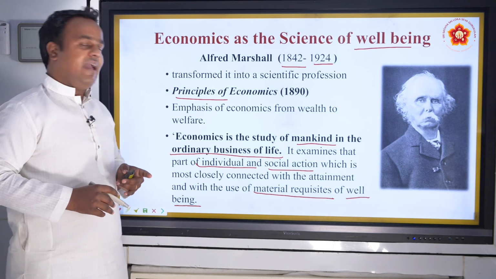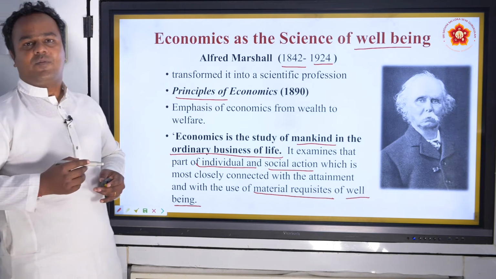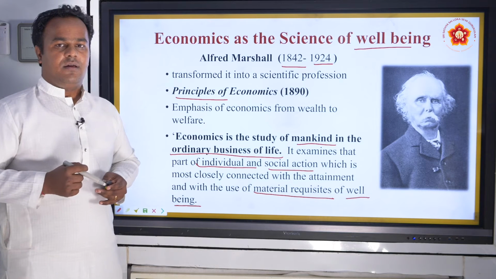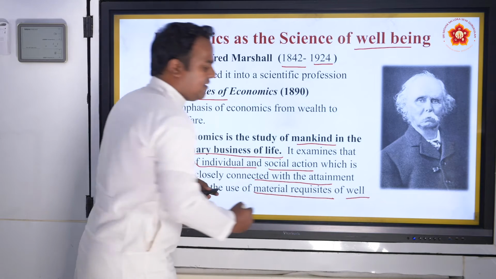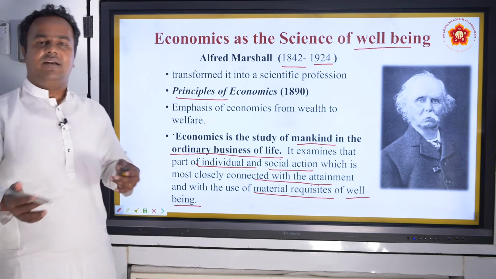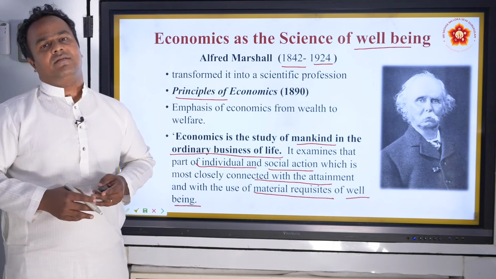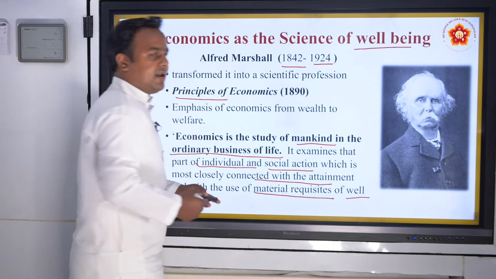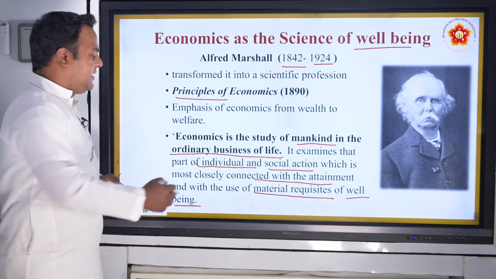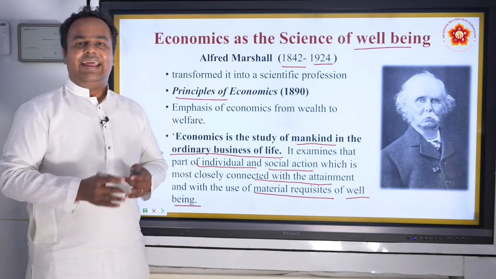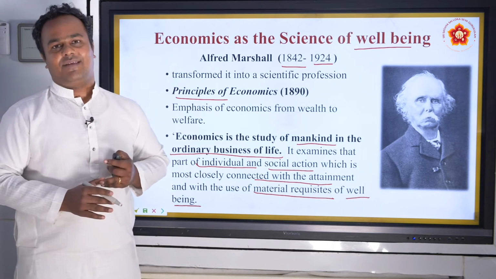So Alfred Marshall was saying, a person in ordinary day-to-day life, how does he make choices and take action so that he earns food, earns income for shelter, clothing, and maybe health expenses? These are all responsible for the well-being or welfare of a person. So the ordinary business of life means day-to-day activity which is responsible for the happiness of a person.